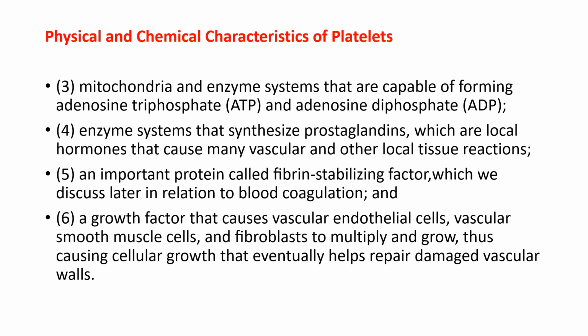3. Mitochondria and enzyme systems that are capable of forming adenosine triphosphate, ATP, and adenosine diphosphate, ADP. 4. Enzyme systems that synthesize prostaglandins, which are local hormones that cause many vascular and other local tissue reactions. 5. An important protein called fibrin stabilizing factor, which we discuss later in relation to blood coagulation, and 6. A growth factor that causes vascular endothelial cells, vascular smooth muscle cells, and fibroblasts to multiply and grow, thus causing cellular growth that eventually helps repair damaged vascular walls.